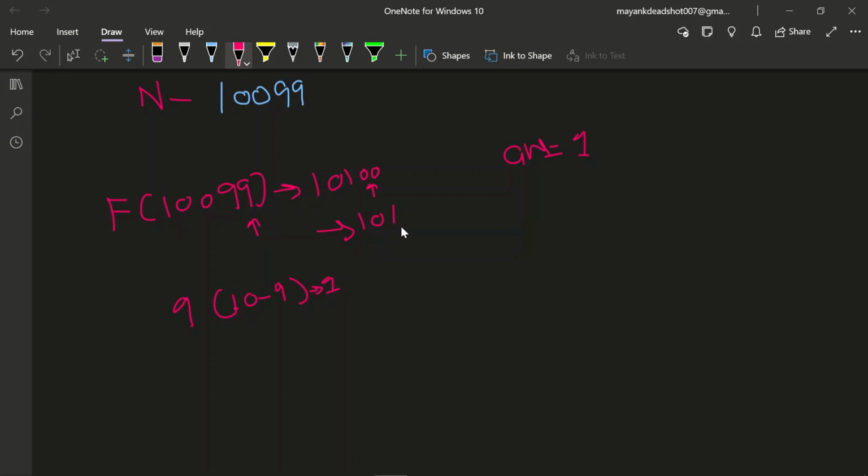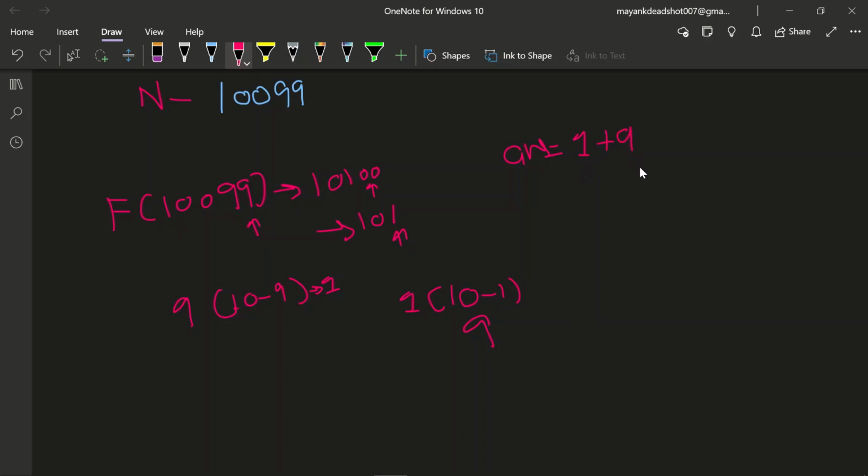Now again we simply take the last digit, which is 1. We take the difference of 10 and 1. 10 minus 1 is 9. Now we increase the answer by 9: 1 plus 9.